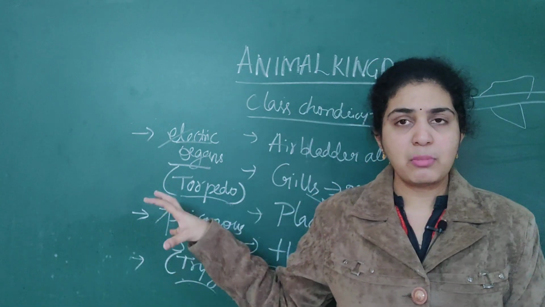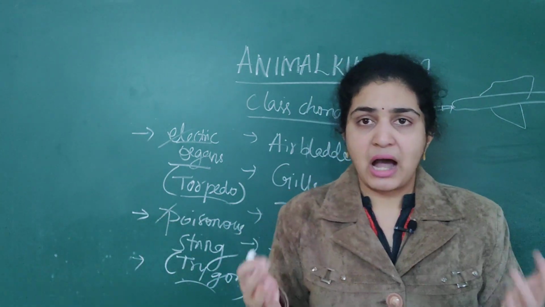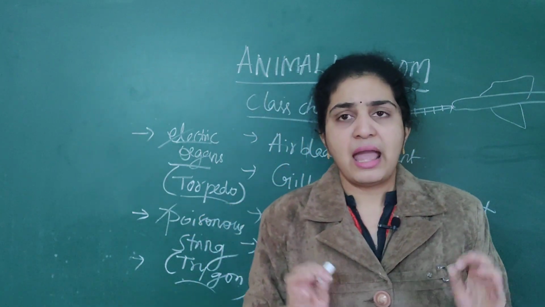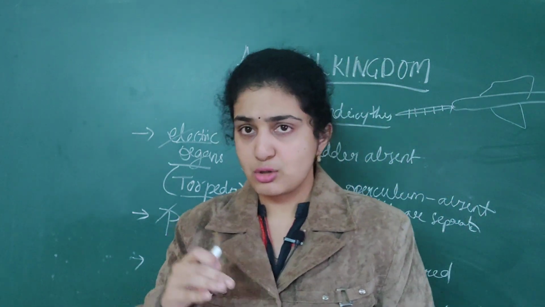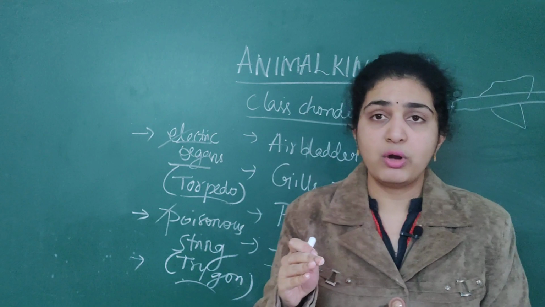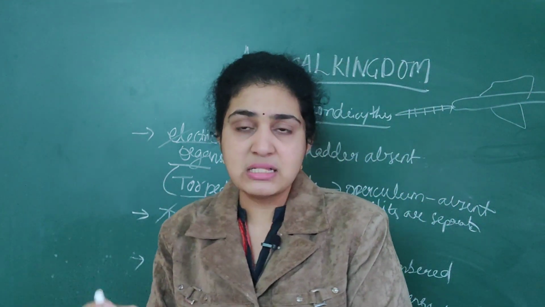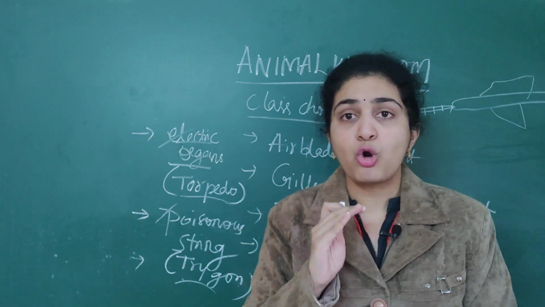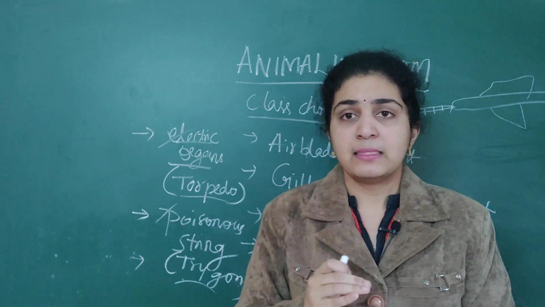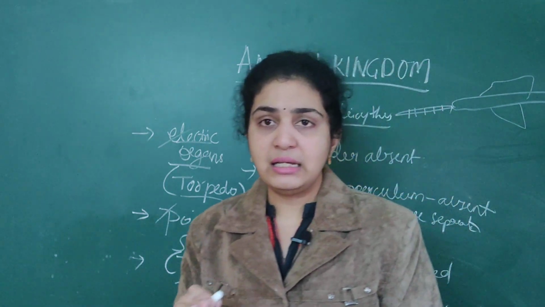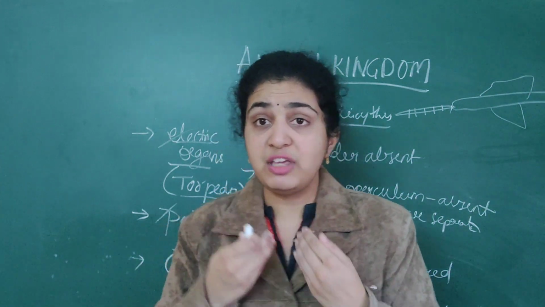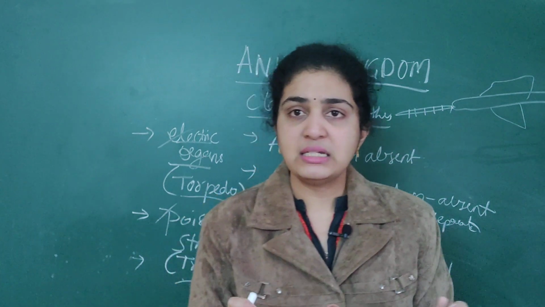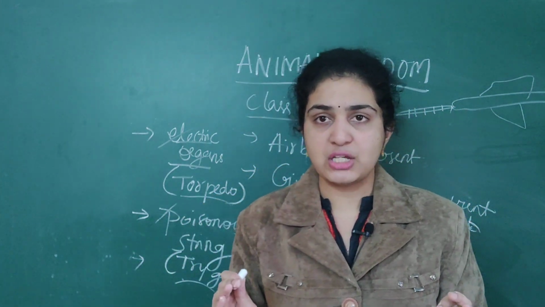Next, what do you think about the class Chondrichthyes? Are they warm-blooded or cold-blooded animals? Any fish, or whatever we are going to deal with except the mammals, are all poikilotherms only, that is, cold-blooded animals. They do not maintain a constant temperature. We humans are homeotherms, that is, we maintain a constant body temperature.